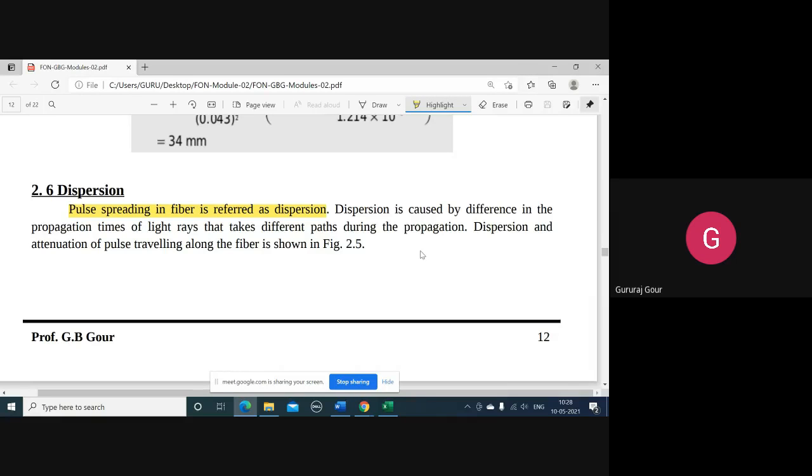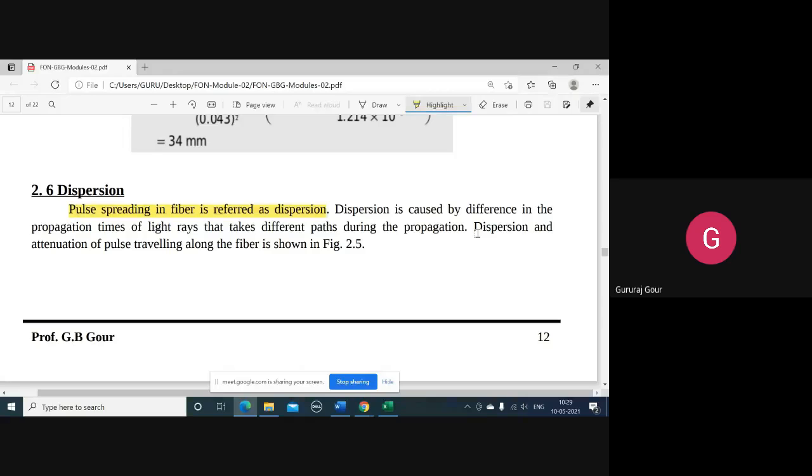So these are all different types of losses occurring in optical fibers: attenuation with absorption, extrinsic or intrinsic, with scattering, linear or non-linear, then fiber bending loss.